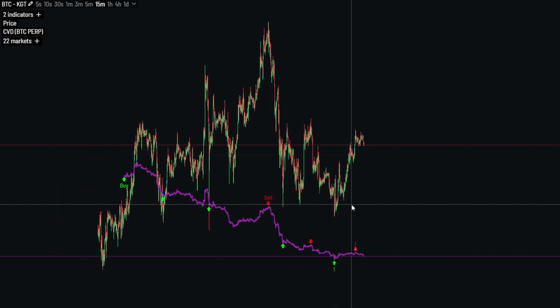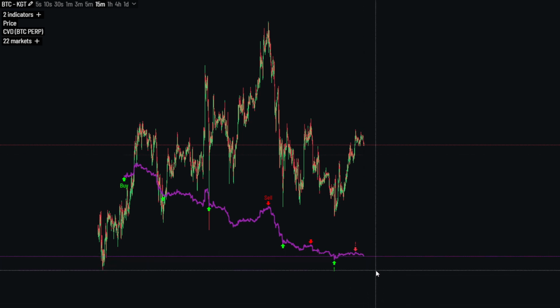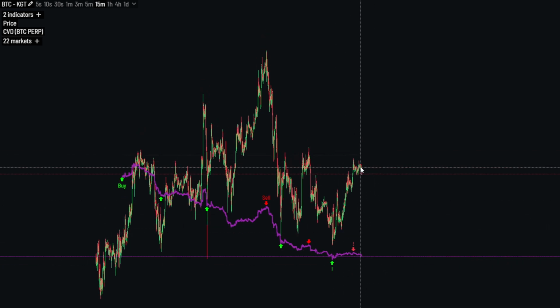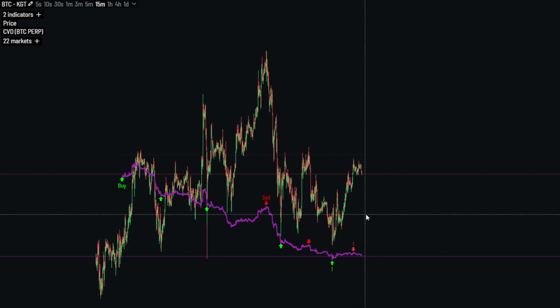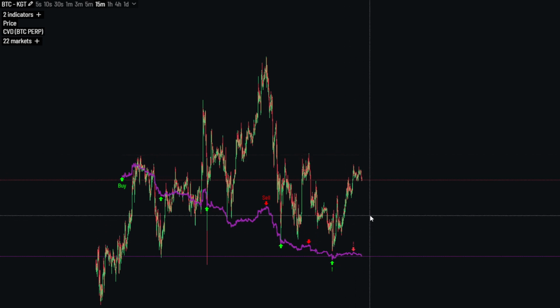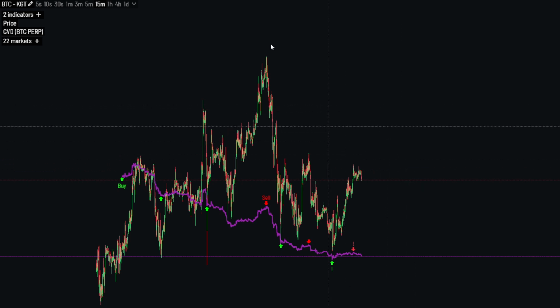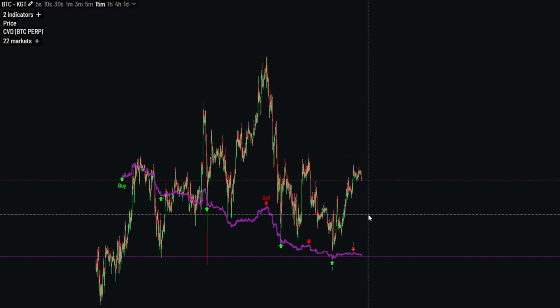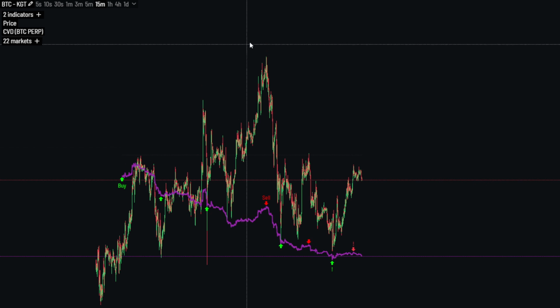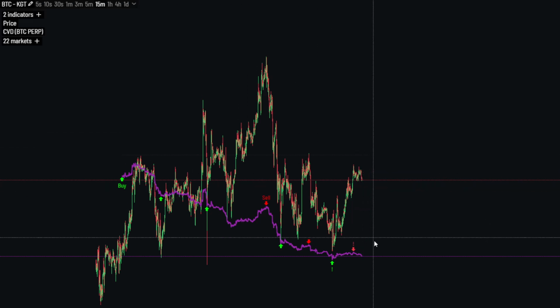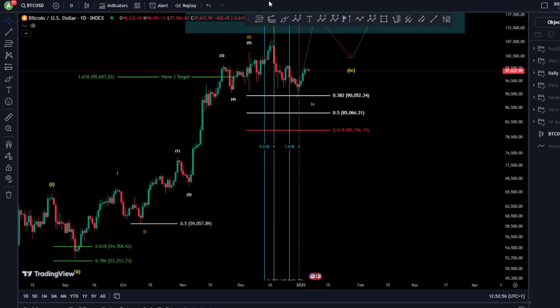This is what KGT tells us exactly here, that this low is going to be taken, unless we see another bullish signal here, which should be lower on the CVD, while the price action should not take the low. If we see this, then we have to start to consider a bullish move towards the upside. At that time, it's going to be tomorrow until we get this. For today, the price action is moving towards the downside.